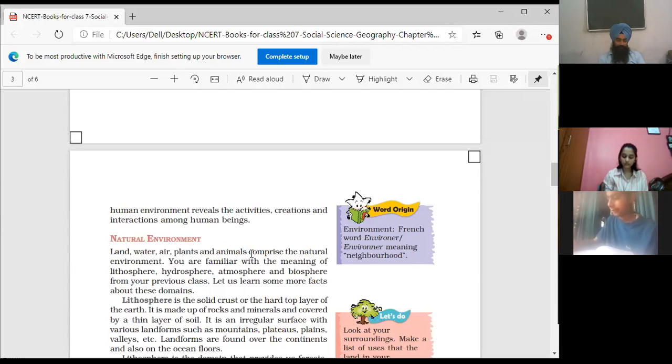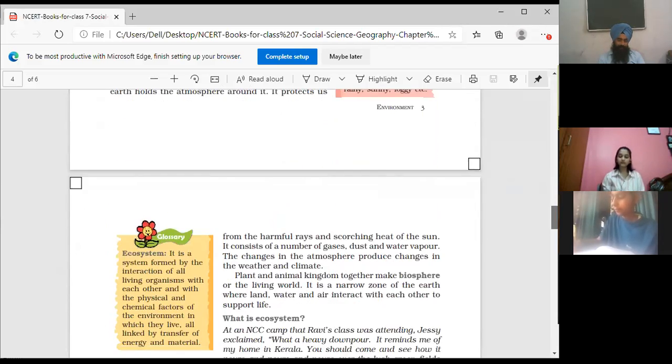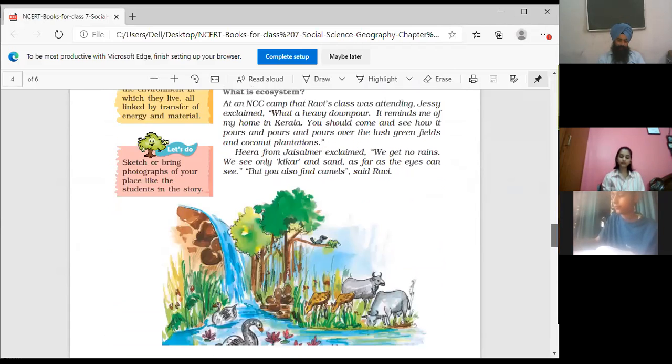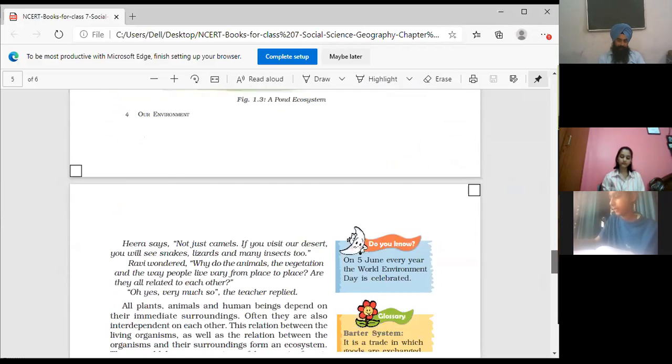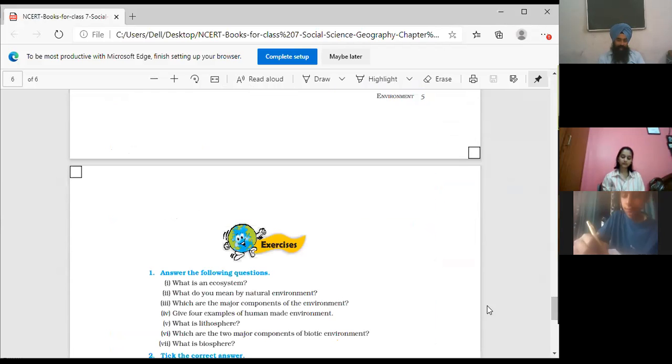Land, water, air, plants, and animals collectively make the natural environment, which lies in the biosphere.